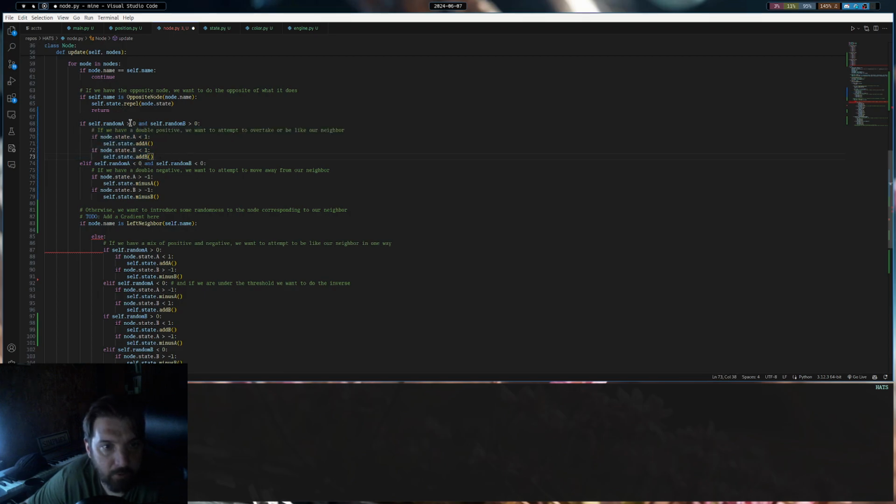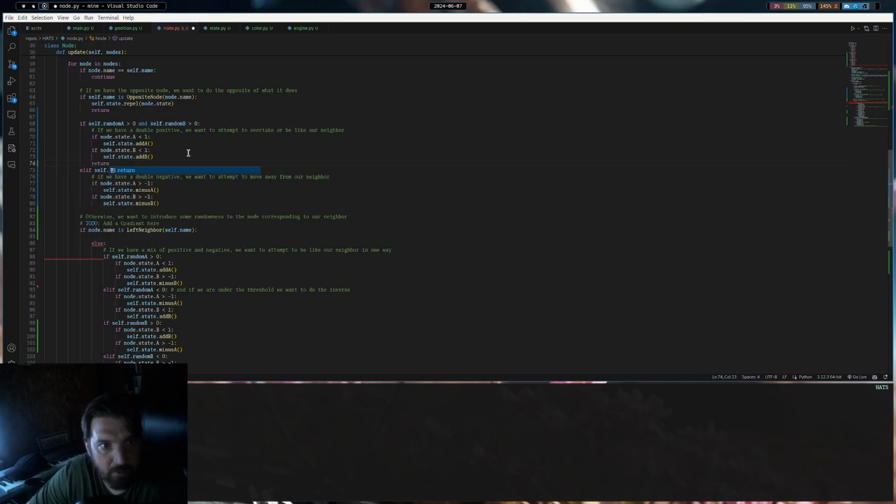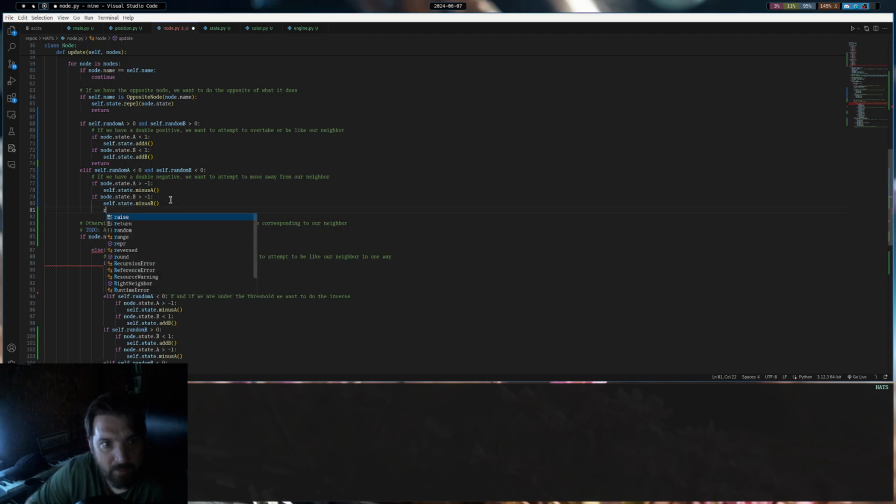And so if both of them are above 0, there will be no other option, so we will just return. So if our neighbors, both A and B states, are already 1, then we cannot move up. We cannot be exactly like our neighbor. We can only be like our neighbor. We cannot be the same as our neighbor.